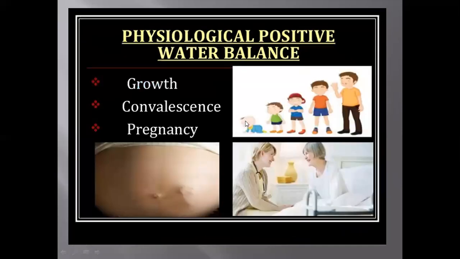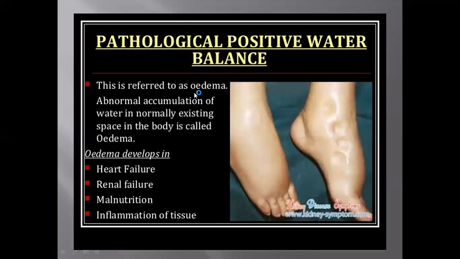Physiological positive water balance is required for growth, lactation, and pregnancy. Pathological positive water balance, like if there is excess of water in the body, may lead to edema. Abnormal accumulation of water in normally existing space in the body is called edema. And this edema occurs in case of heart failure, renal failure, malnutrition, or inflammation of tissue.